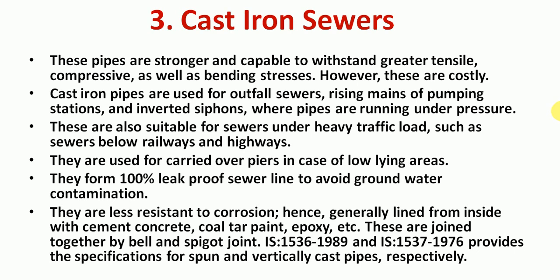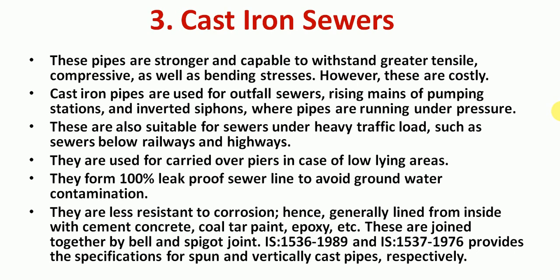They are also used for carrying over piers in case of low lying areas. They form a 100% leak proof sewer line to avoid groundwater contamination. As you know, cast iron is completely watertight, and the joints can also be made watertight by proper welding, and this makes the pipe material 100% leak proof. They are less resistant to corrosion, hence generally lined from inside with cement, concrete, coal tar paint, epoxy, etc., because it is made up of iron. Iron, as you know, when it comes in contact with water, generally leads to corrosion.